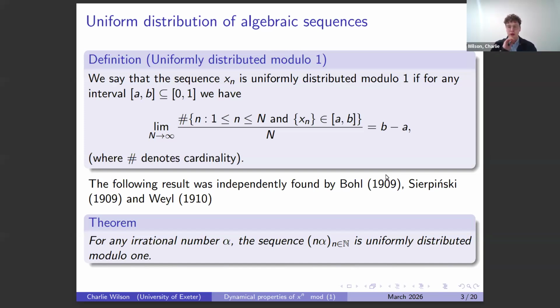I should say, we're going to consider x to the n or alpha to the n, but there are lots of other algebraically defined sequences. Another one of interest is polynomials. If I consider something like n squared plus root 2 n plus 1 and ask about the distribution modulo 1, we get a similar result. In general, for a polynomial, as long as one of the non-constant coefficients is irrational, we get that it's uniformly distributed. Again, that follows on from the work of Weyl.